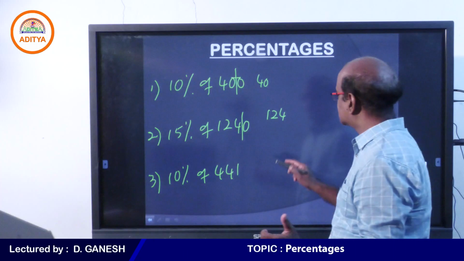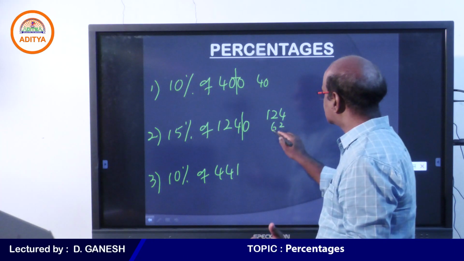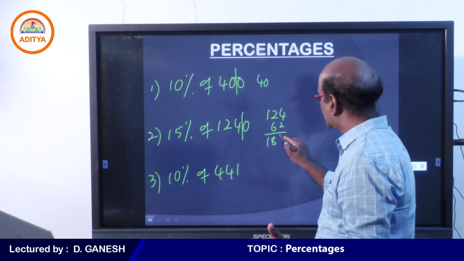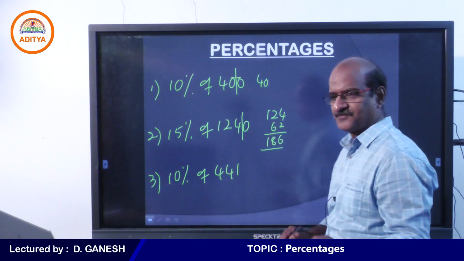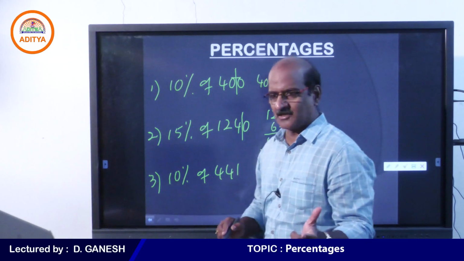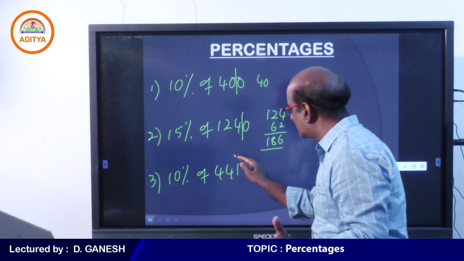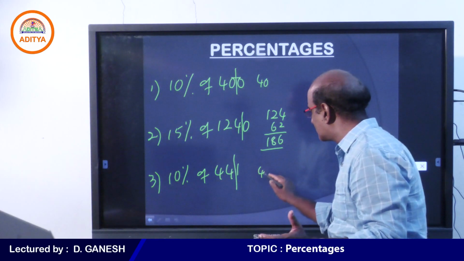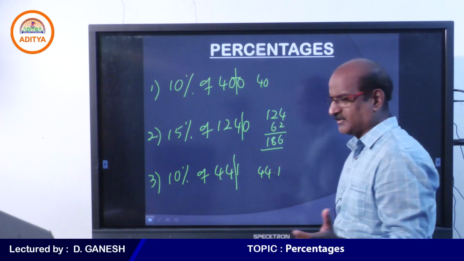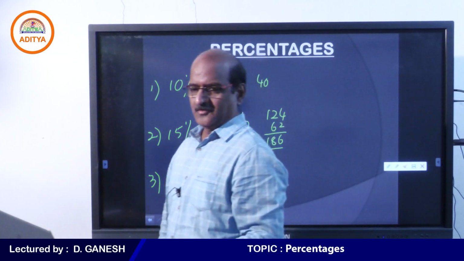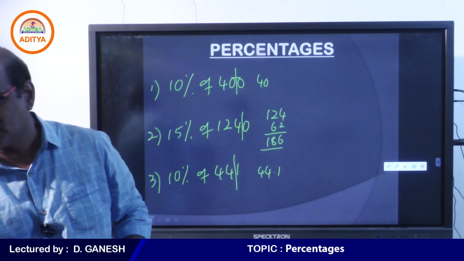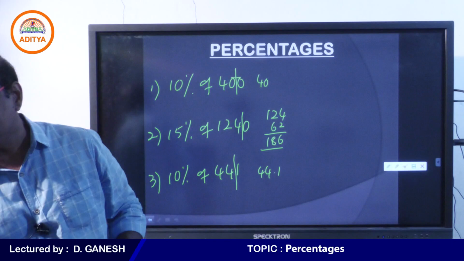After getting 10%, you take 5%. So it comes to around 186, that is 15%. I believe you still remember those. And 10% of 441 is 44.1. I hope you understand this. So this is all about percentage calculations, my dear students.